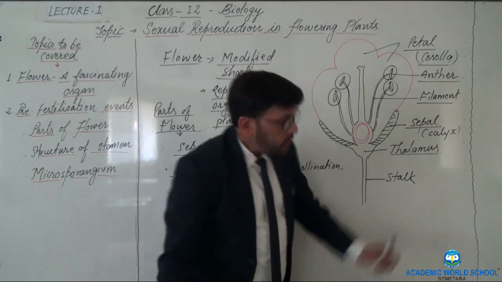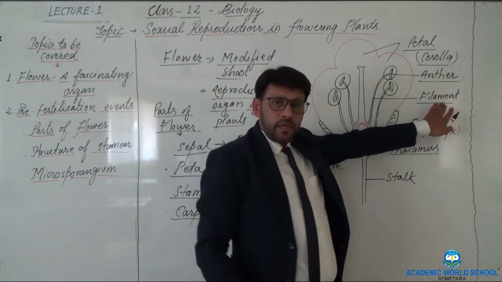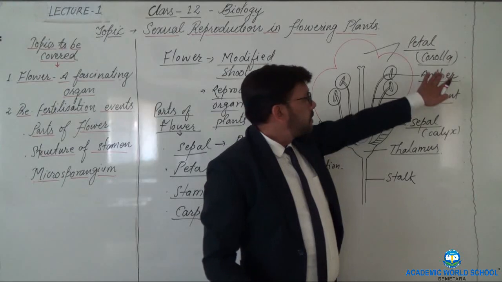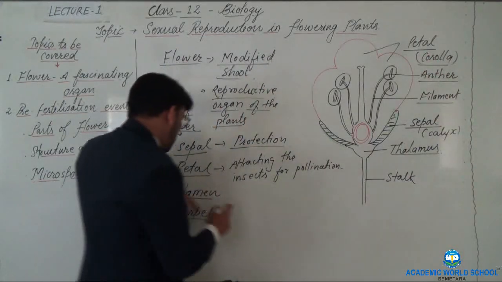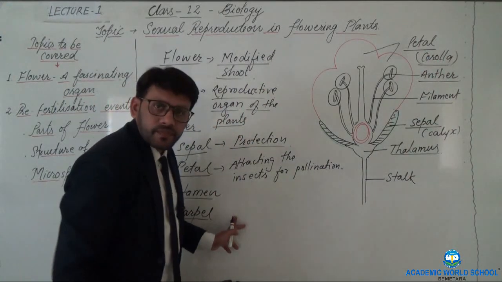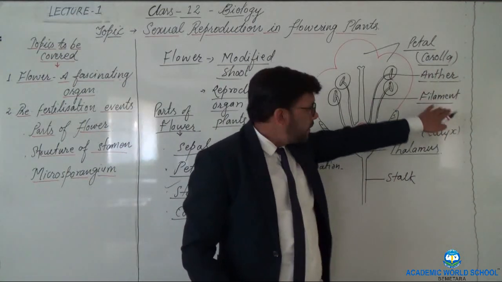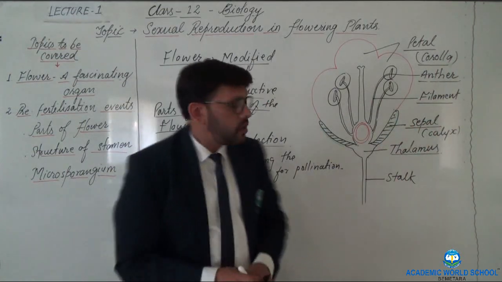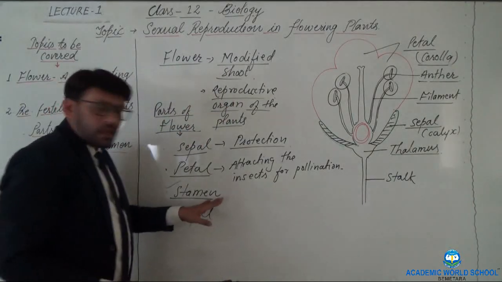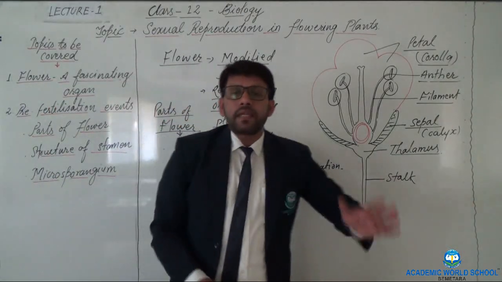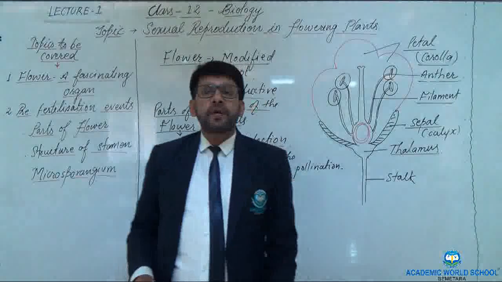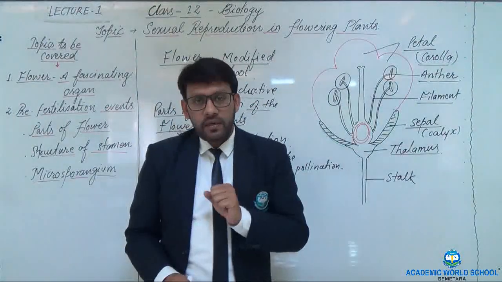Now the anther and filament together, they are called as the stamen. Now this stamen is the male reproductive part of the flower.